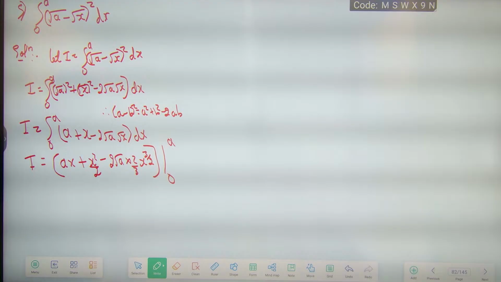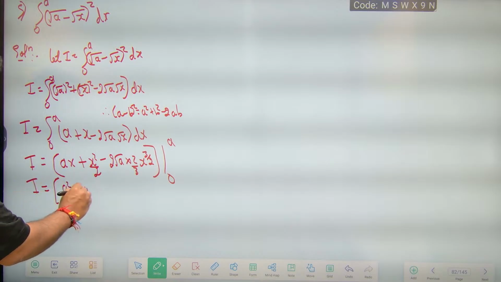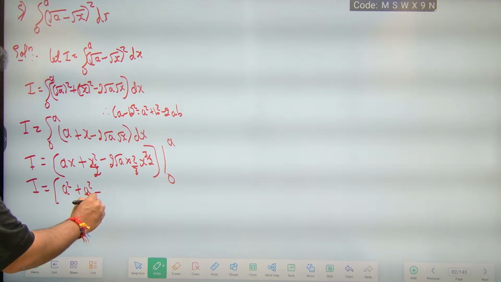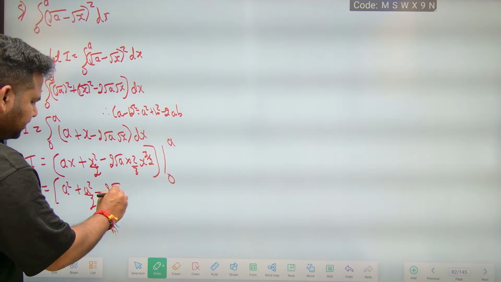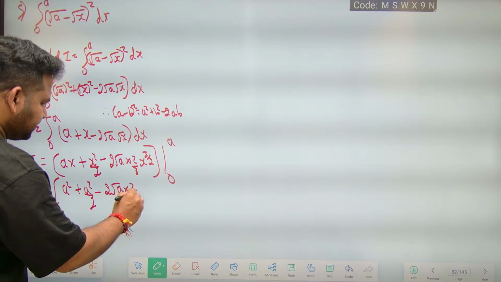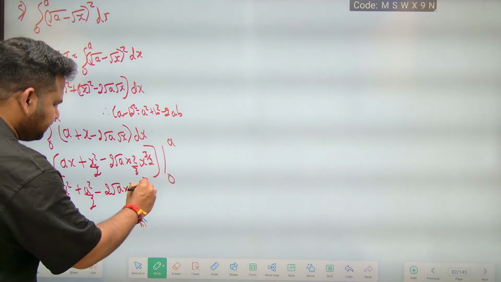Now let us apply the values for x. The upper limit is a. So I is equal to a into a, which is a square, plus a square by 2, minus 2 root a into 2 by 3 into a to the power of 3 by 2.